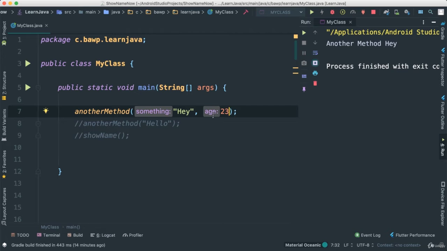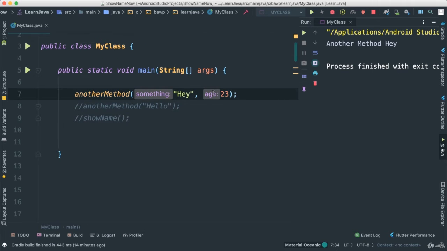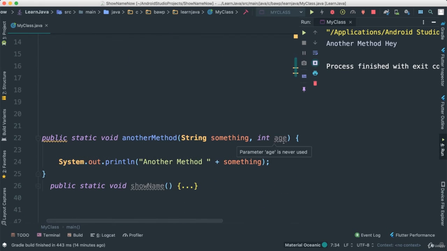Okay, this again is a visual thing. Okay, so if you don't see this, do not ever add age, colon 23. That's not going to work. Just put 23. Okay, very good. So there we go. Now, of course, we've passed age and int. We haven't done anything with it. That's why this says parameter age is never used.